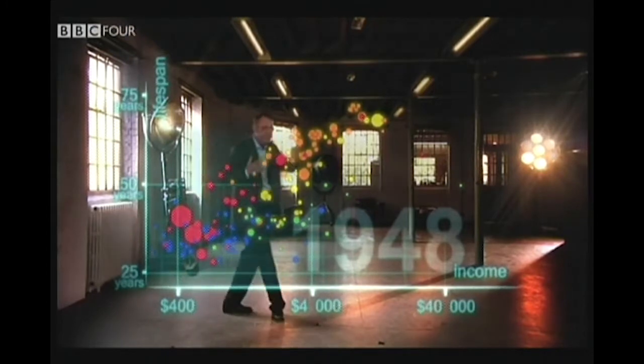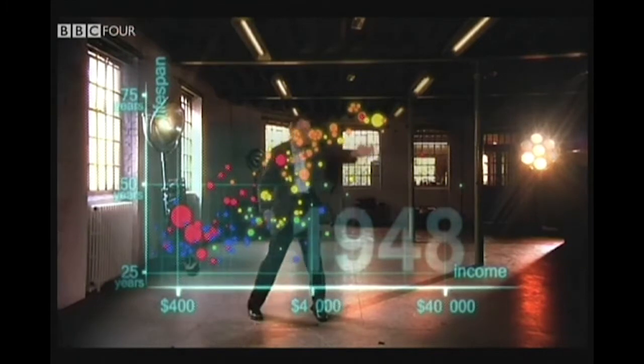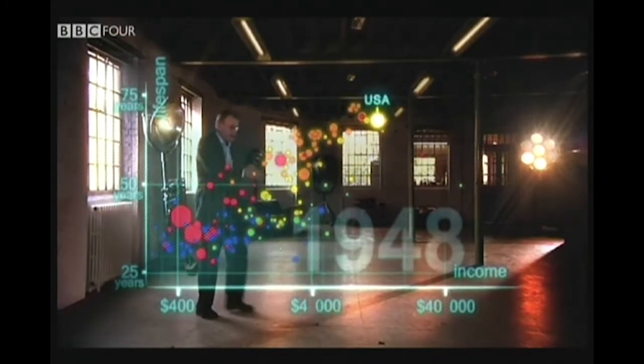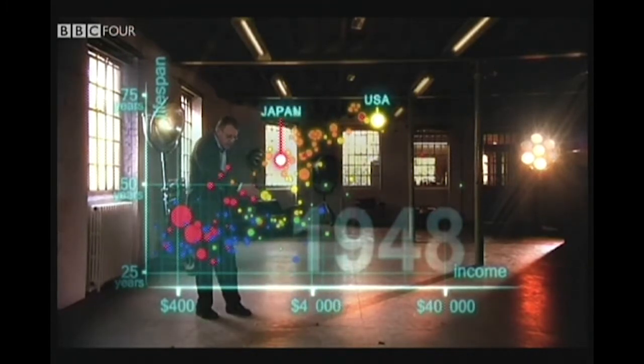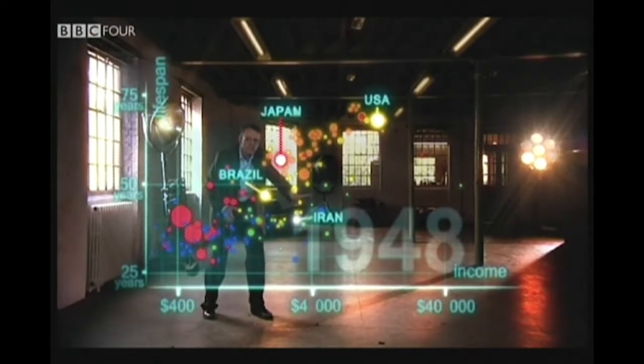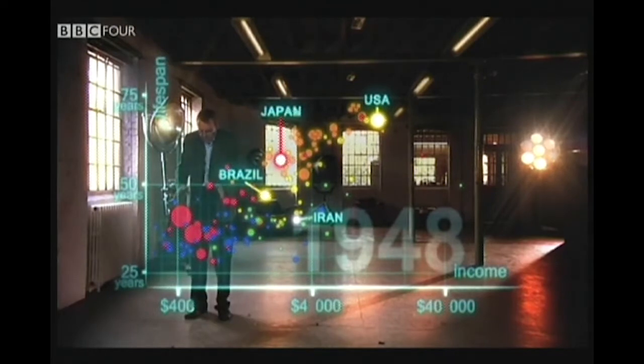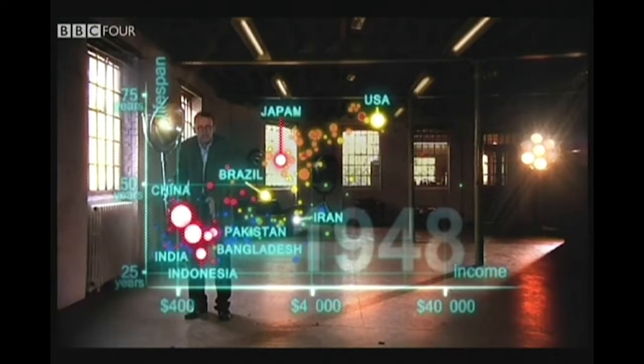But the differences between the countries of the world were wider than ever. United States was in the front, Japan was catching up. Brazil was way behind, Iran was getting a little richer from oil, but still had short lives. And the Asian giants, China, India, Pakistan, Bangladesh and Indonesia, they were still poor and sick down here. But look what is about to happen.